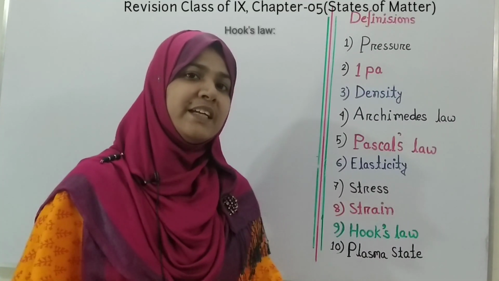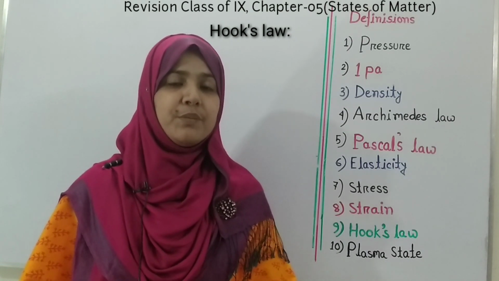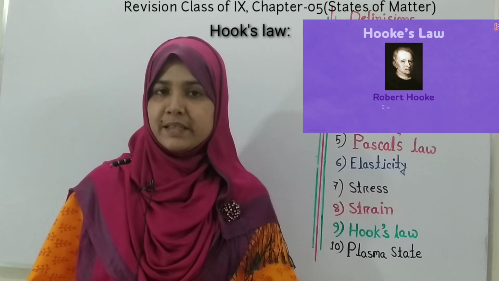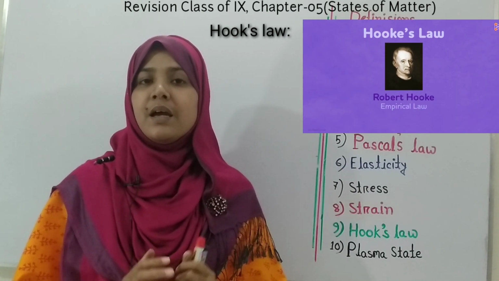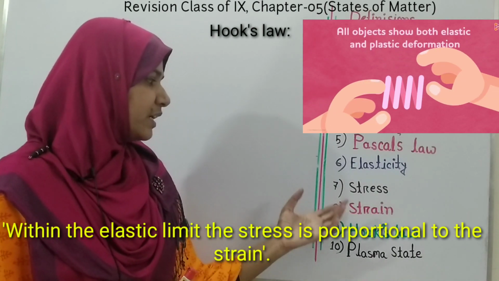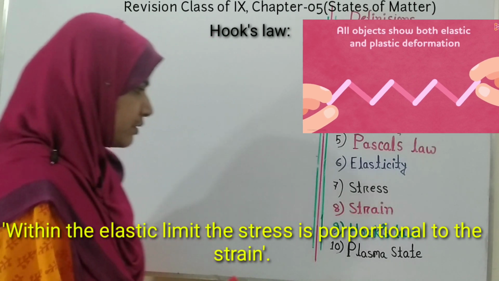Now, you already know about stress and strain. So, it will be easier for you to understand Hooke's law. The scientist Hooke says that within the elastic limit, stress is directly proportional to strain.